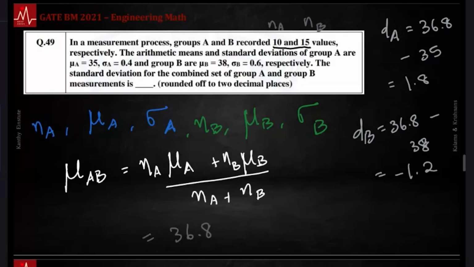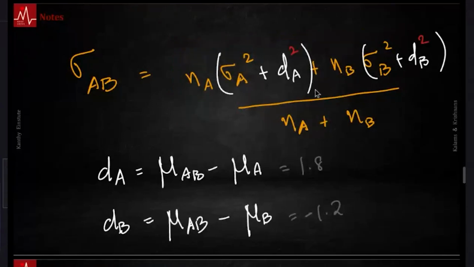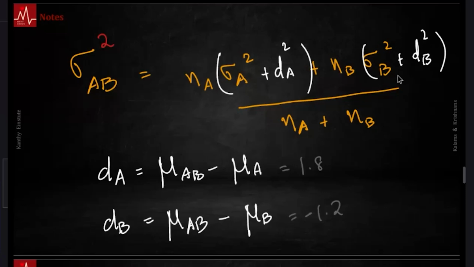So what we need finally is the answer, sigma AB. If you are confused on this, let me quickly say the variance is just a weighted average of variances. Just like the weighted average of means, a weighted average of variances. But there are some correction factors. Variance is just the weighted average of the individual variances, but you have to account for the deviation of group means from the combined mean. So you have DA square plus DB square. Very easy to write down. What we need is a standard deviation, so take the square root of this. This formula is easy to remember.